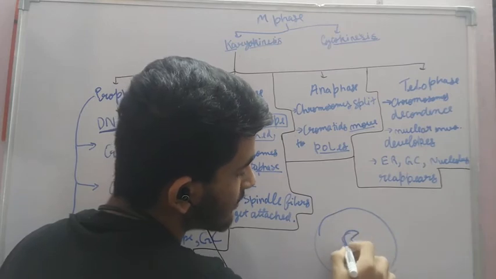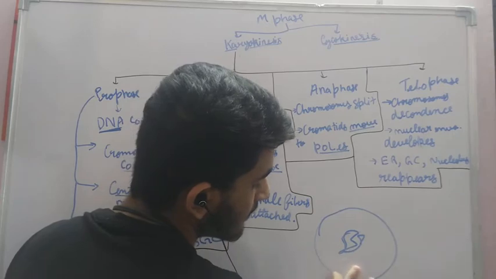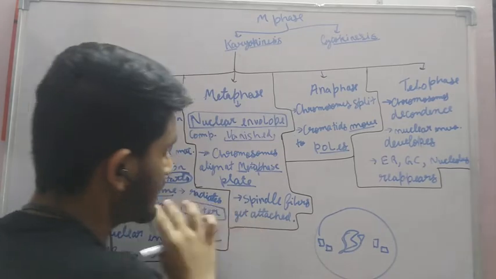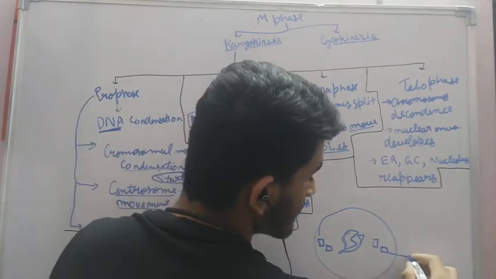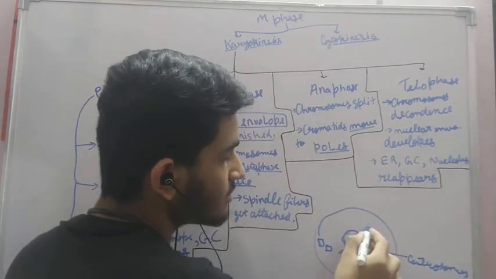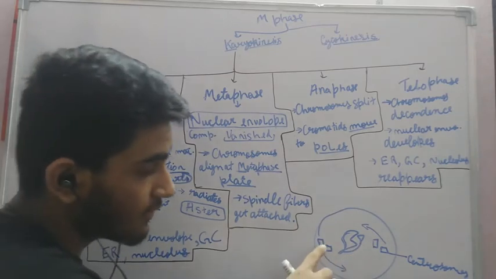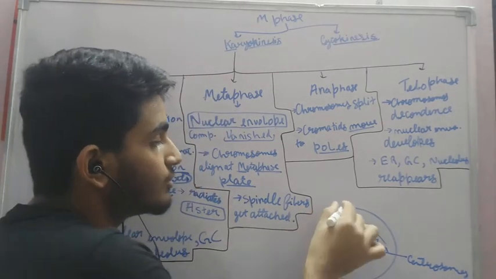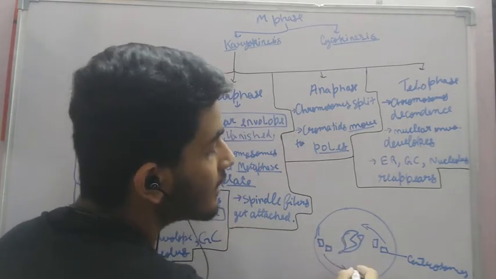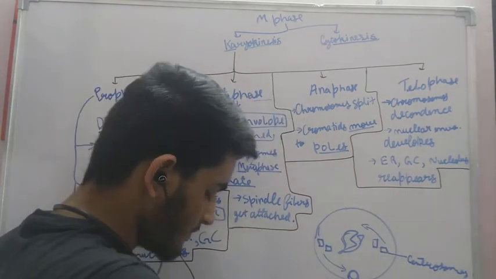This is the chromatin material, and let's say these are the centrosomes. Now these start to move towards the opposite poles. One starts to move towards this pole, and one starts to move to this pole. And remember, this also just starts. They have not reached the poles. They will reach the poles in the next step, which is the metaphase.